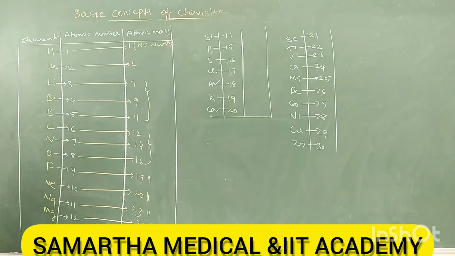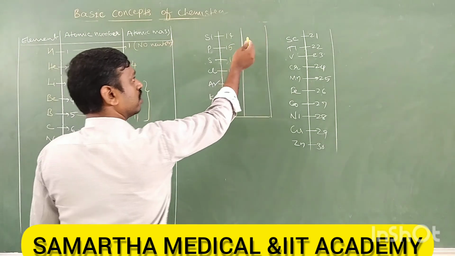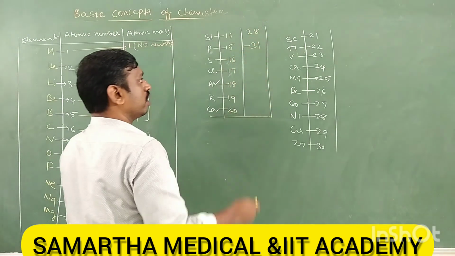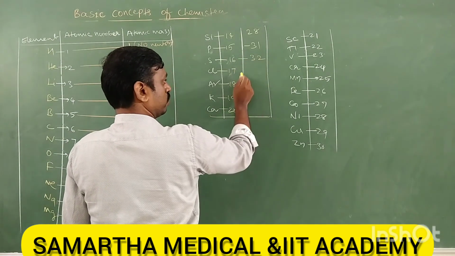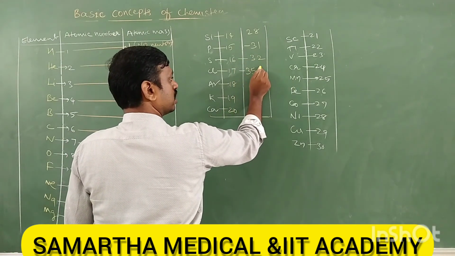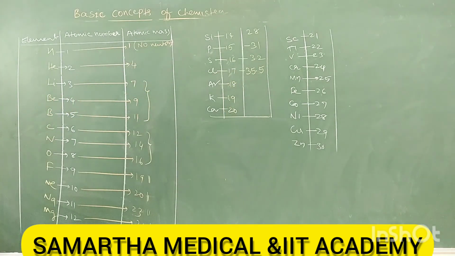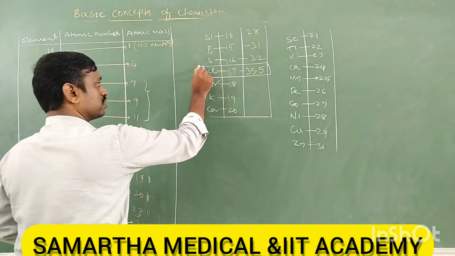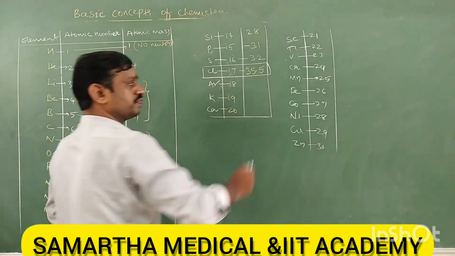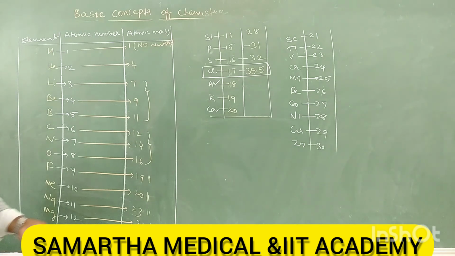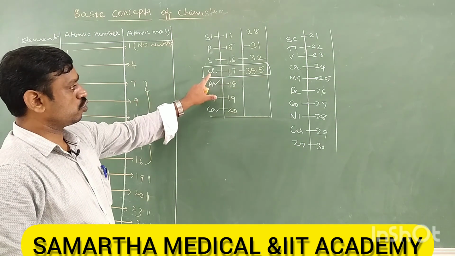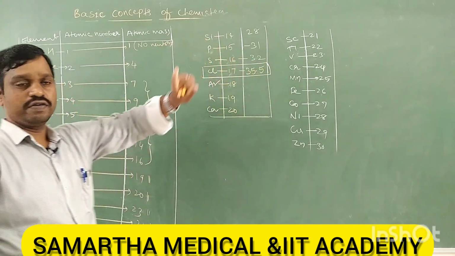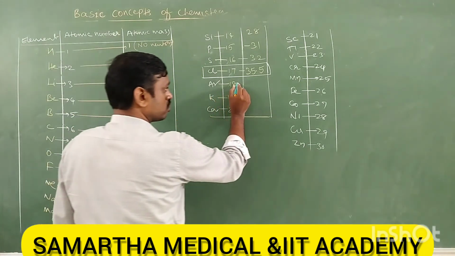Yes, alternate. Next, silicon is 28. Phosphorus 31, then 32. This is important: chlorine 35.5. Chlorine has a fractional atomic mass, because here we take the isotopic atomic mass. Chlorine has two isotopes. When there are two isotopes, we take the isotopic atomic mass. We have a formula to calculate this, we'll study later. Argon is also important.